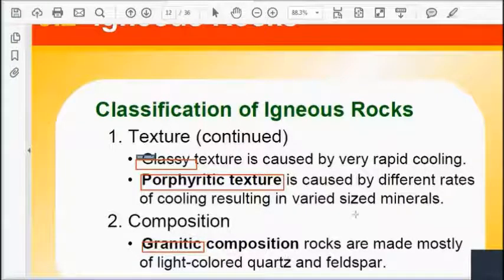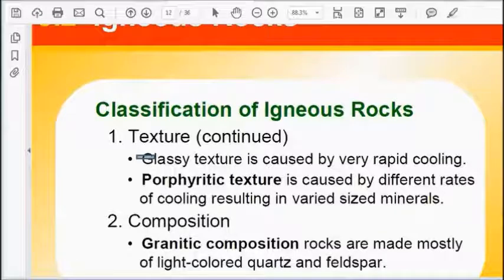Now in composition, granite composition rocks are made mostly of light colored quartz and feldspar. So in granite rock there is more content of quartz and feldspar, which are light colored.